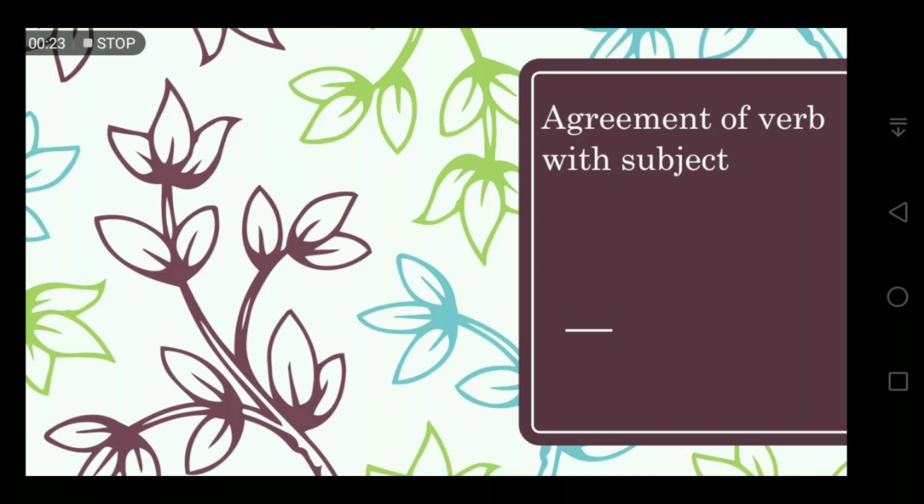So, today we are going to learn more about agreement of subject and verb. What is the agreement of verb with a subject? Let's go. We'll discuss some of the rules, how it works, and how we can write. All these parts we will discuss today.